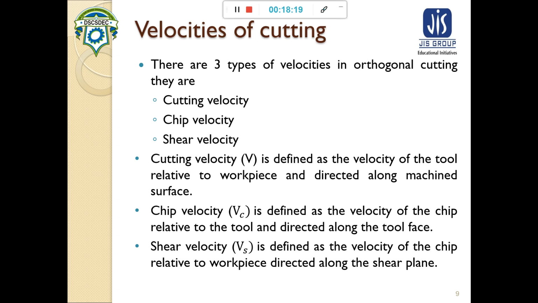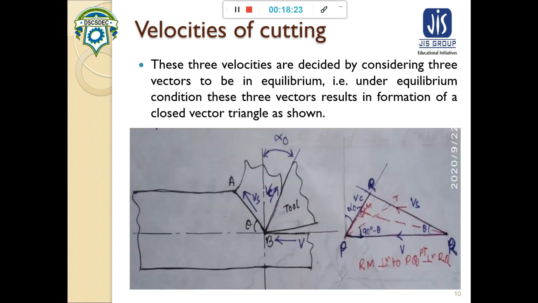So see here, in the direction of the machine surface there is the cutting velocity, along the shear plane there is the shear velocity, and along the tool face there is the chip velocity.